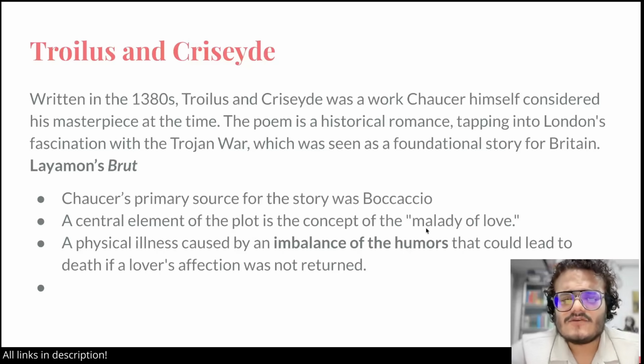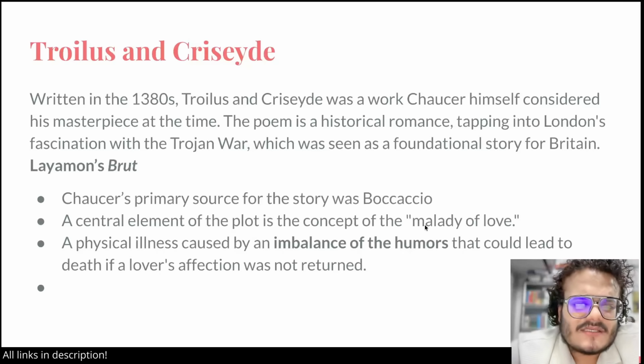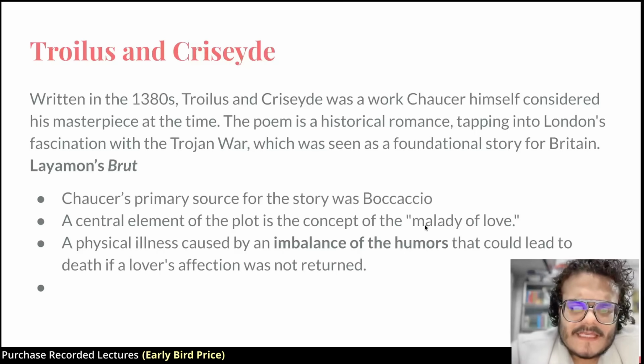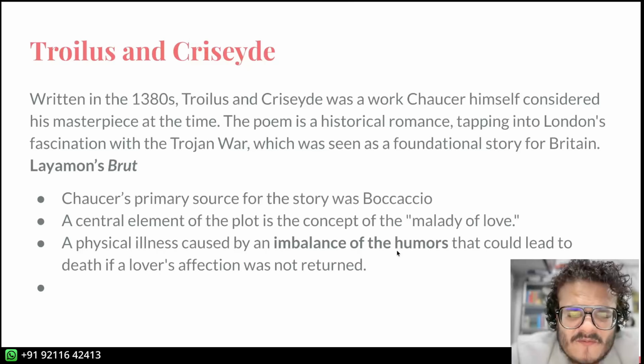Now, something you need to know is that Troilus and Cressida are found in the Homeric poem, the Iliad, but the story of love that they share is not there. The primary source for Chaucer is not the Iliad, but Boccaccio. The central theme is the malady of love, which we have talked about before. A malady of love is a physical illness caused by an imbalance of humors. Humors are liquids which are in your body.